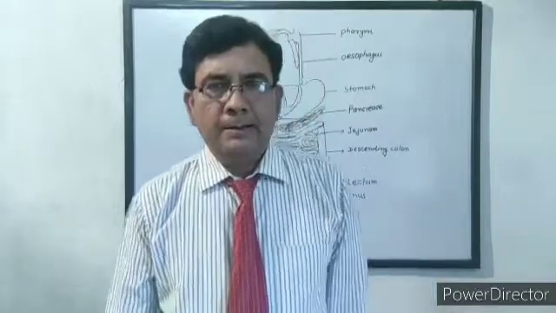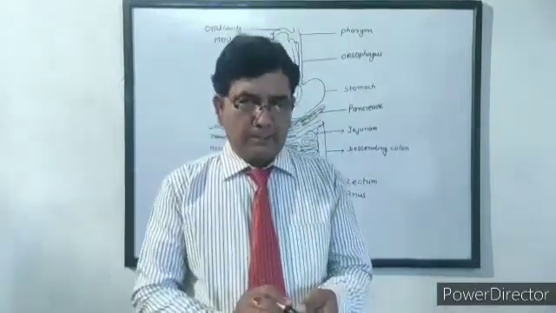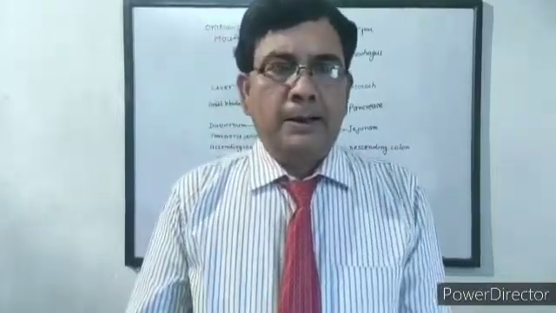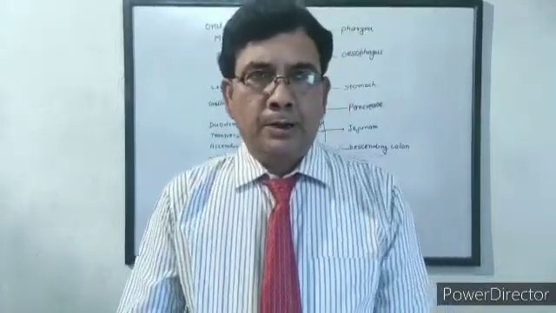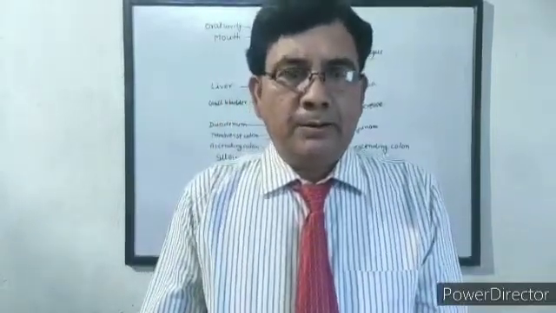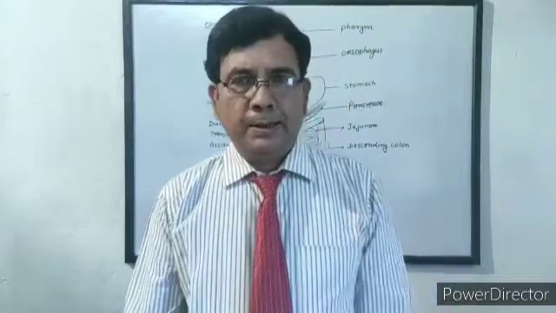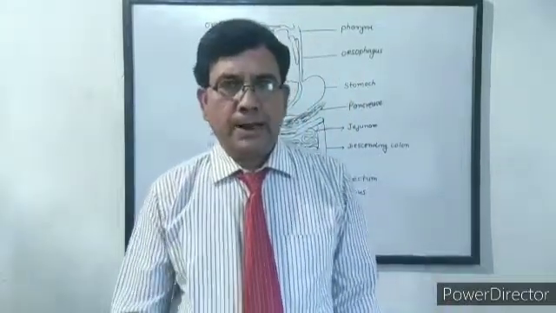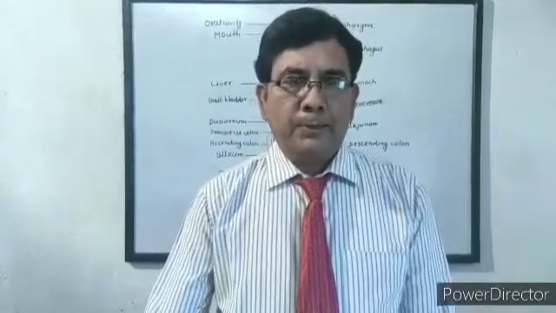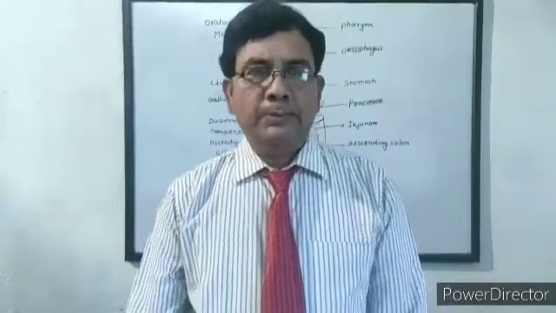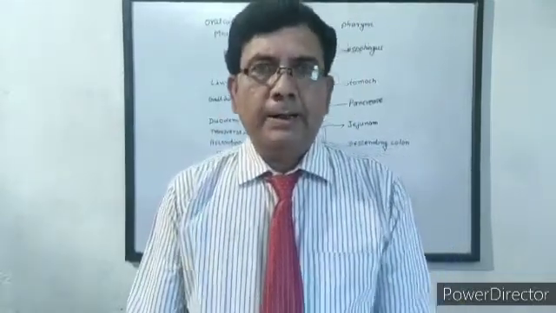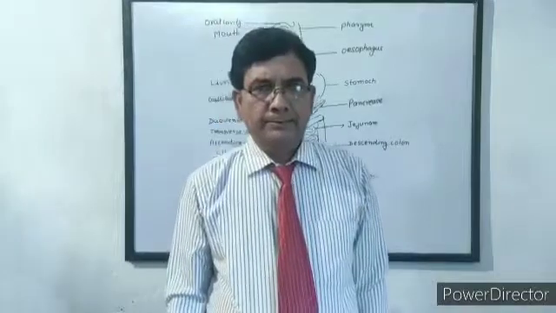Now what is digestion? Digestion is the process of breaking down complex organic substances into simple soluble molecules with the help of enzymes, which can be absorbed by the cells of the intestine. So how is food digested in the human body? We explain the complex process of digestion in human beings. Digestion of food occurs in the alimentary canal of the human being.